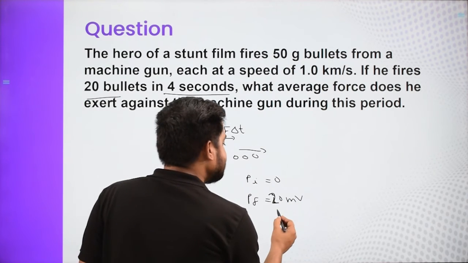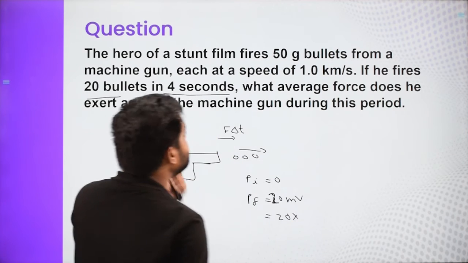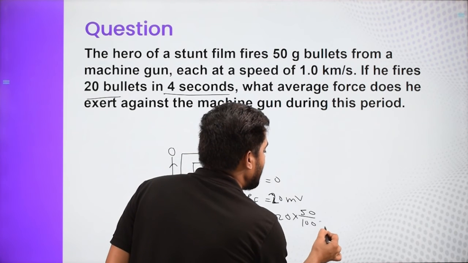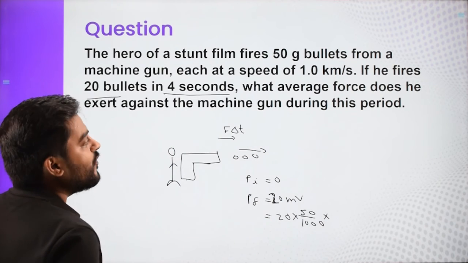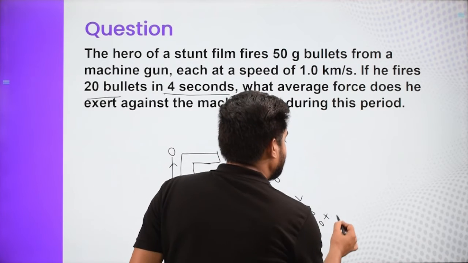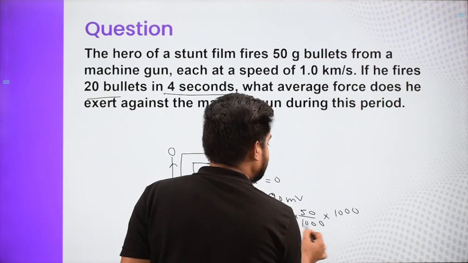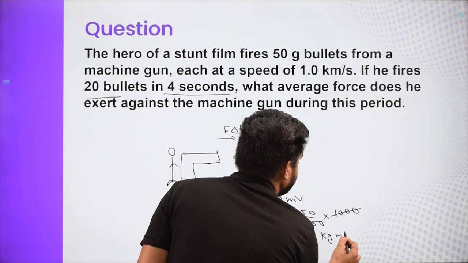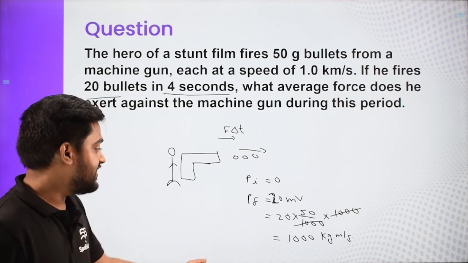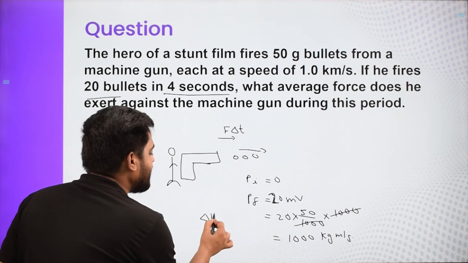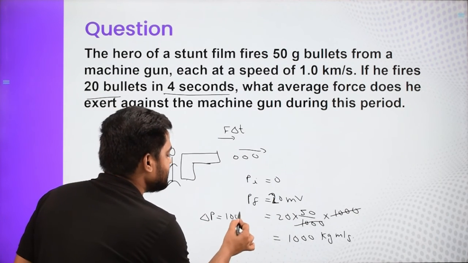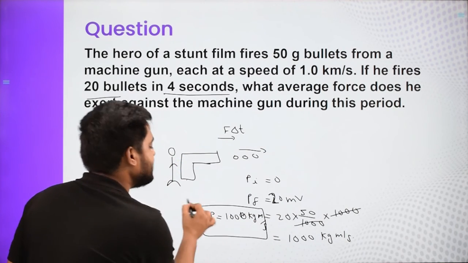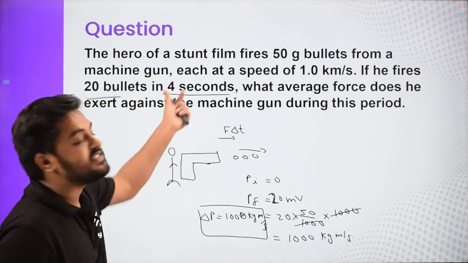This is 20 times the mass of each bullet, which is 50 grams, so 50 by 1000, times the velocity of each bullet, 1 kilometer per second, which is 1000 meters per second. So this gets cancelled, and we say this is 1000 kg meter per second. This much is the impulse, or the change in momentum of the bullets. This is the impulse imparted to these bullets in each 4 seconds.